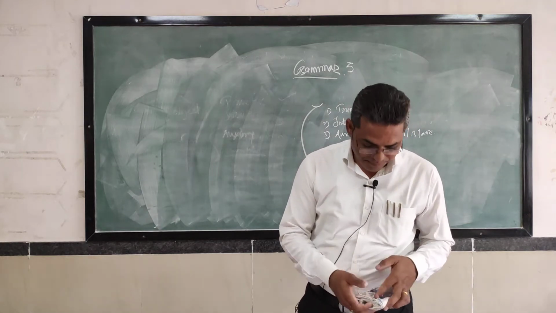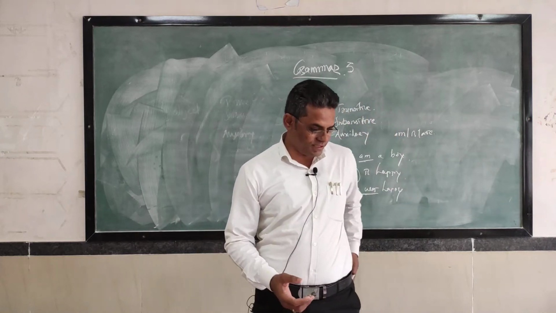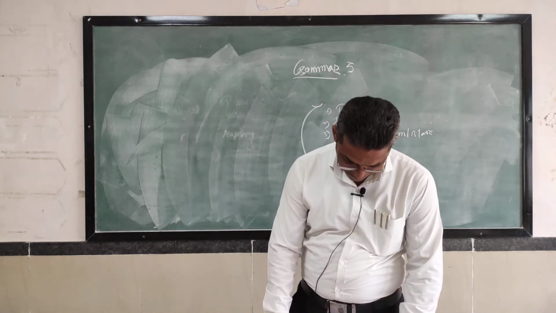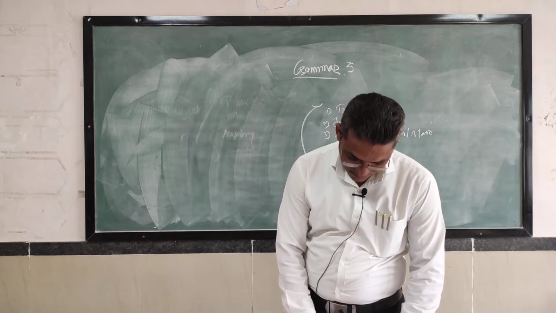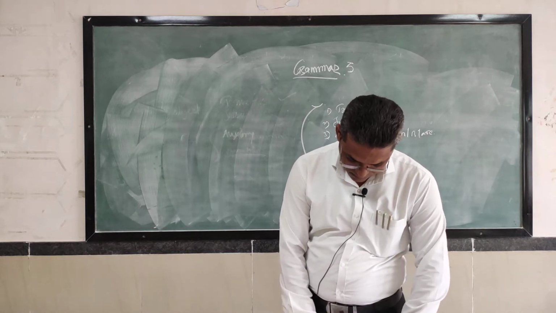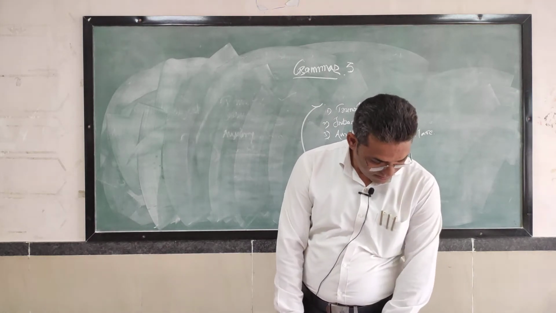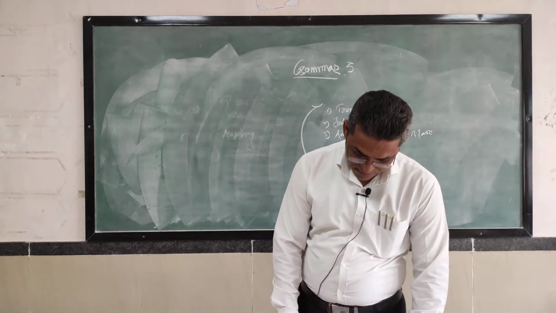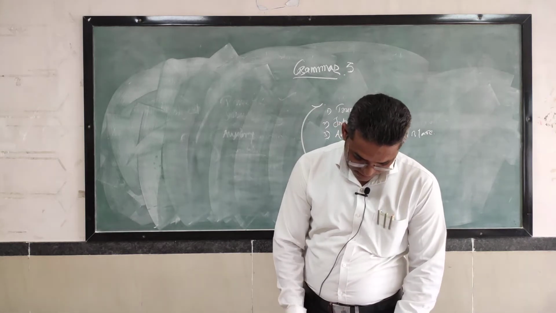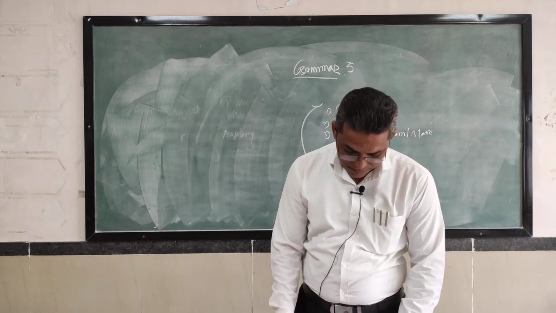Now transitive verbs. We can say that transitive verbs sometimes come with a single object, sometimes with two objects. There are direct and indirect objects of the verb. For example, my teacher gave me homework. My teacher gave whom? Me. What? Homework. So these are the two objects.